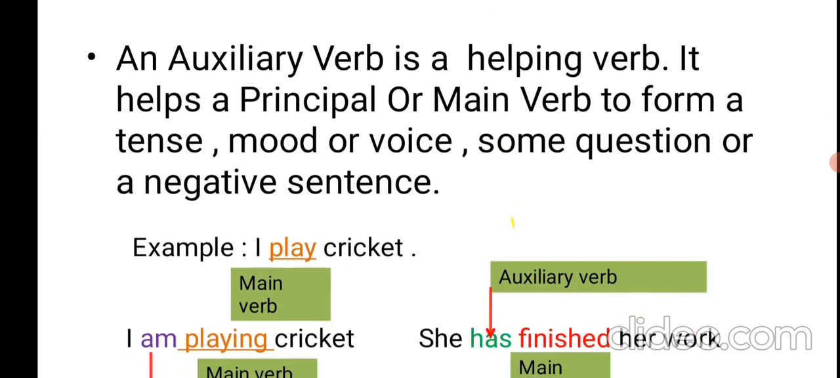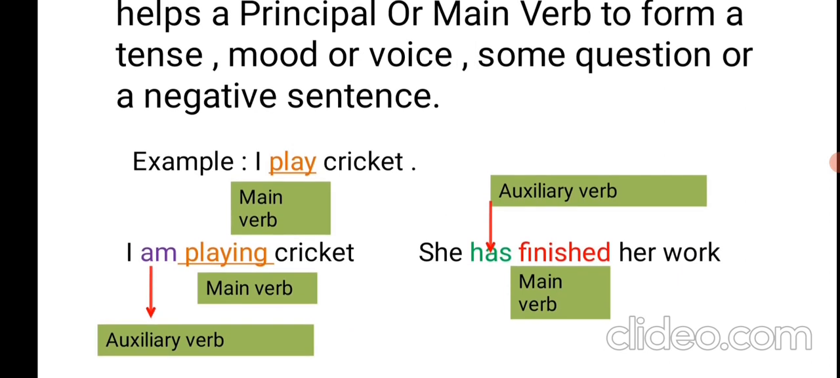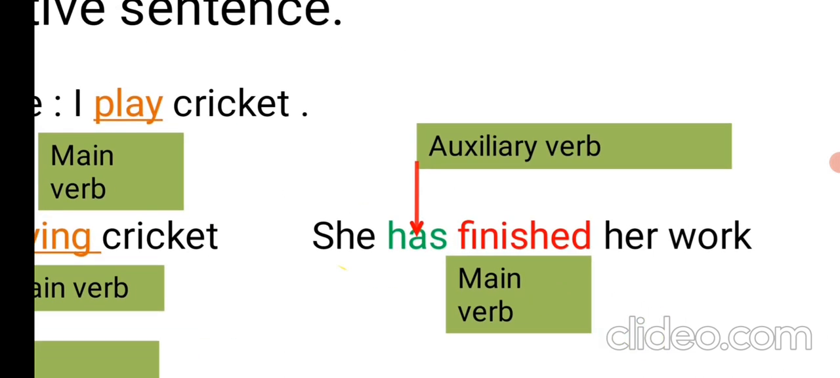Okay, let's see two examples. I play cricket. In this example, play is the main verb, whereas in the next sentence, I am playing cricket, am is the auxiliary verb and playing is the main verb. Here is another example. She has finished her work. Here has is the auxiliary verb and finished is the main verb.